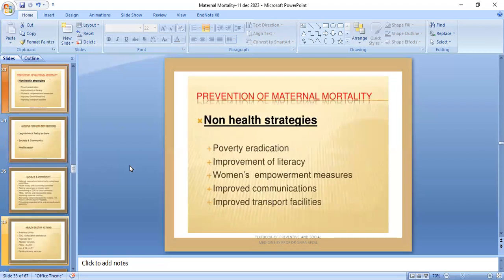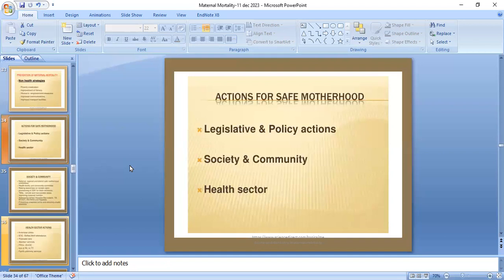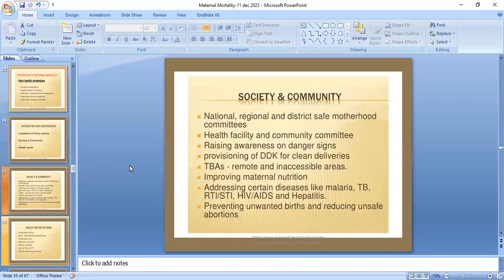Non-health strategies are poverty alleviation, improvement of literacy, women's empowerment measures, improved communication, and improved transport facilities. And the action taken for safe motherhood: legislative and policy actions, society and community, and health sector action. The society and community actions are national, regional, and district safe motherhood committees, health facility and community committees, raising awareness, and providing essential drugs for clean deliveries.